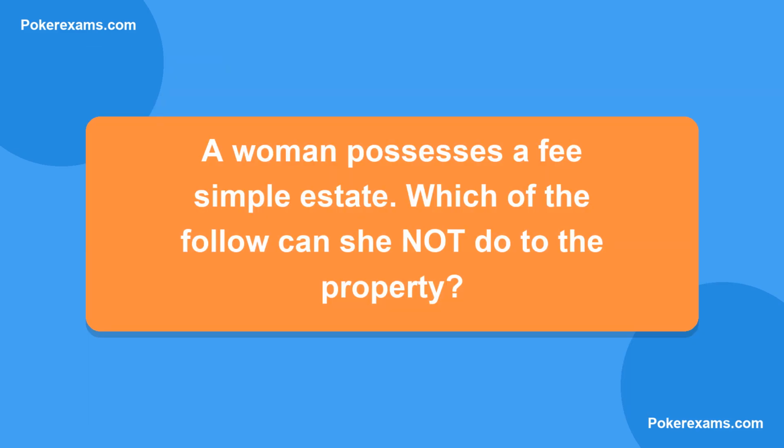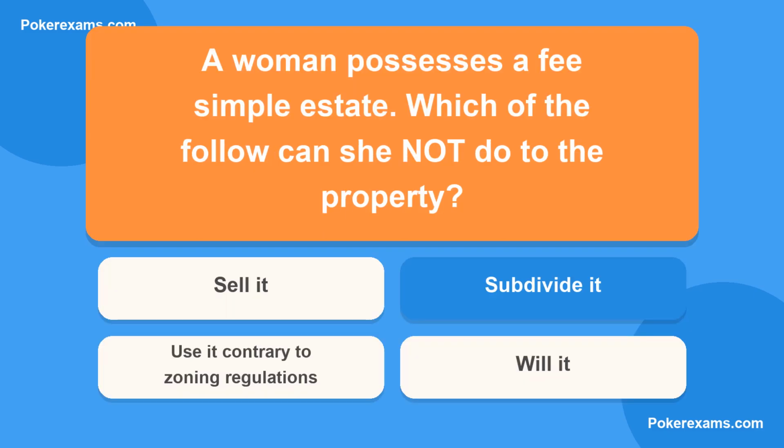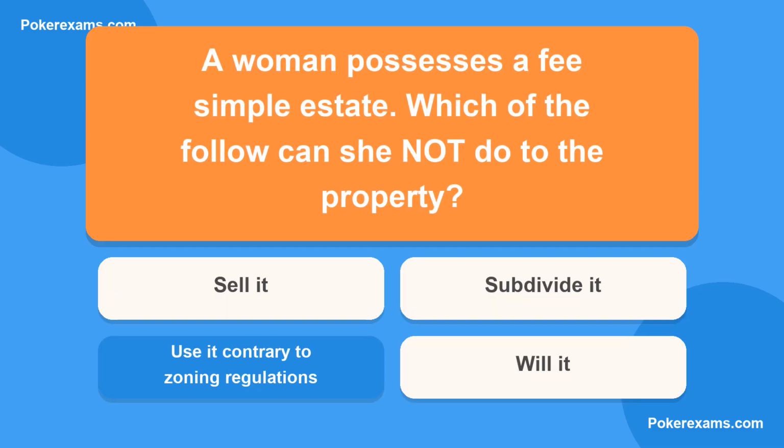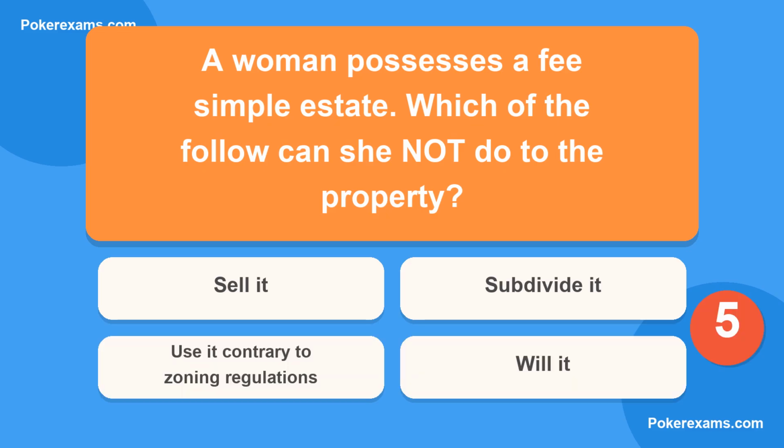Next question. A woman possesses a fee simple estate. Which of the following can she not do to the property? Is it A, sell it? Or B, subdivide it? Could it be C, use it contrary to zoning regulations? Or lastly D, will it?